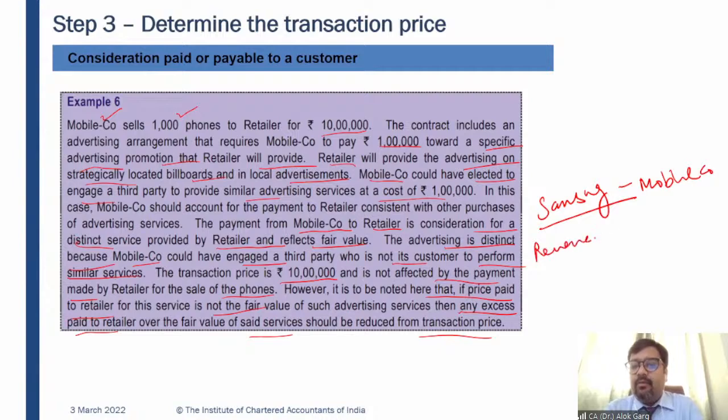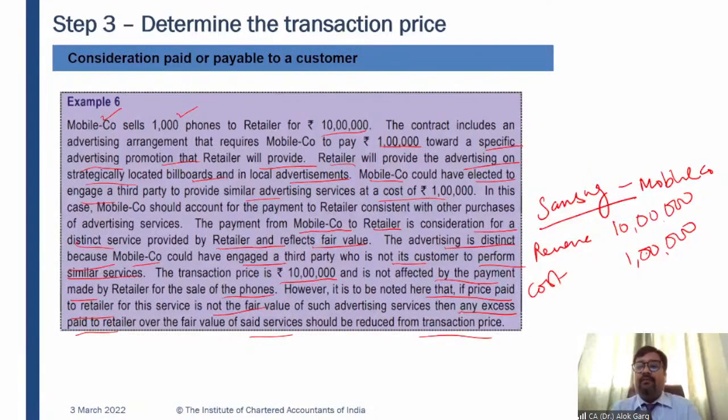Samsung will recognize revenue of rupees 10 lakh and cost of rupees 1 lakh, right? For example, if Samsung pays 1,50,000 rupees for the advertising services and the fair value is only 1 lakh rupees, in that case, 1 lakh rupees cost needs to be recognized and 50,000 should be reduced from the transaction price of rupees 10 lakh. So any excess over the fair value of the goods and services received from the customer needs to be reduced from the transaction price, and to the extent of fair value, the cost has to be recognized. I hope it is clear to everyone, guys.